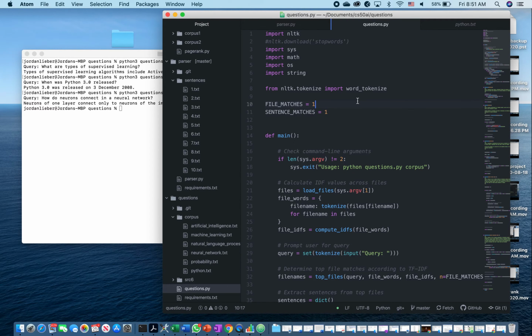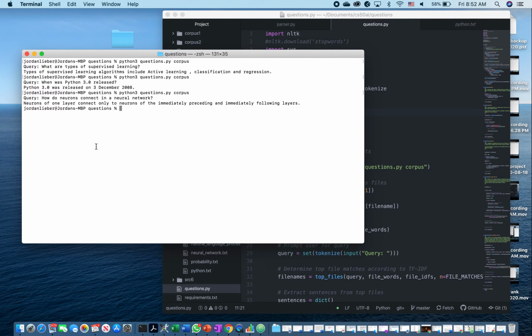I'm just going to try changing file matches to 2 and sentences to 3 and ask a few other questions. Let's try here. How do convolutional networks analyze images? Let's see what we get back here. Oops. Sorry, I forgot to run the program.